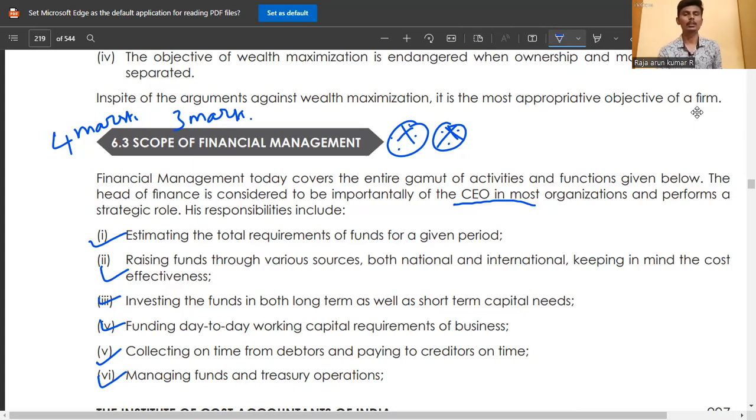In the financial management paper, there is little chance of theory questions being asked. Most of the questions they ask are practical. If you are not strong in practical questions, in case there are any 1 mark or 2 mark questions, read the theories also and take the marks accordingly. Scope of financial management: don't mug up the theory subject. You understand and study the practical knowledge. This is purely practical knowledge, so study accordingly.